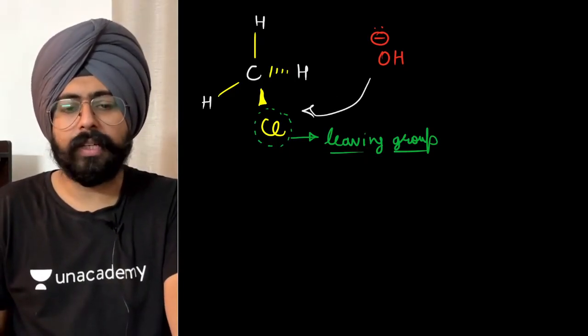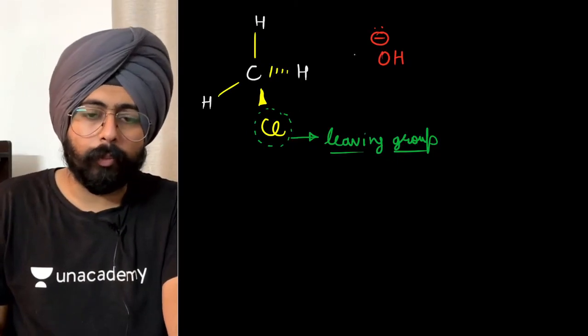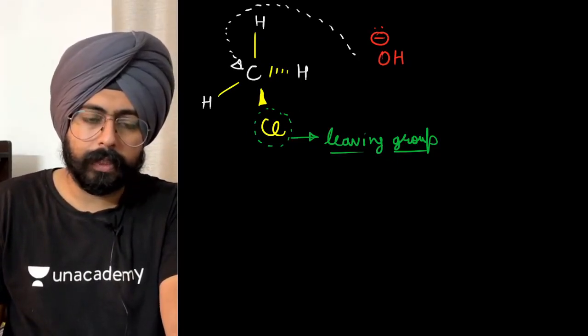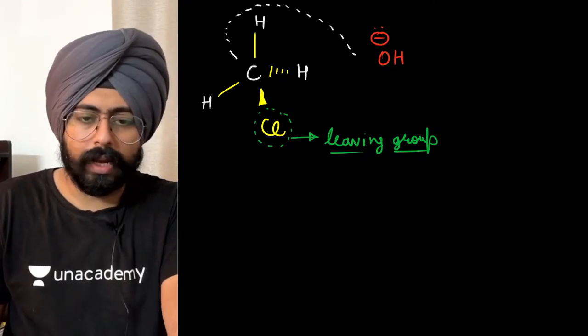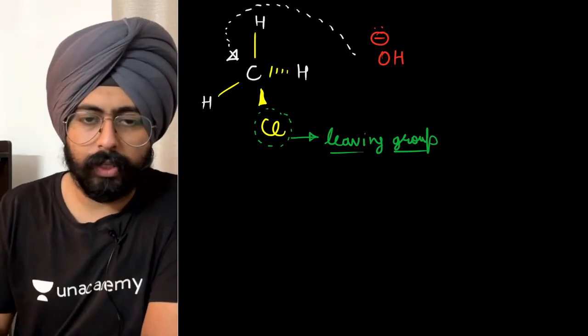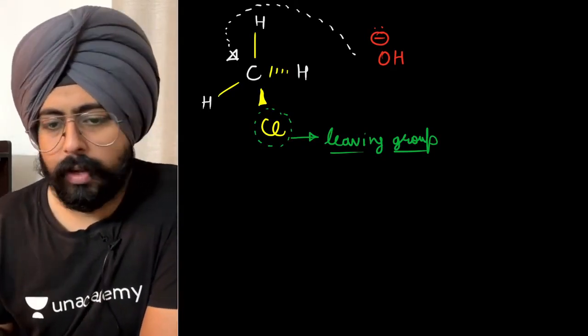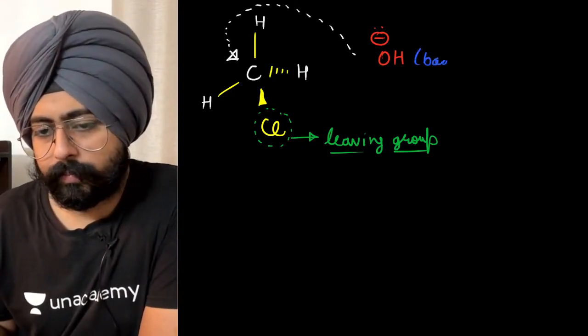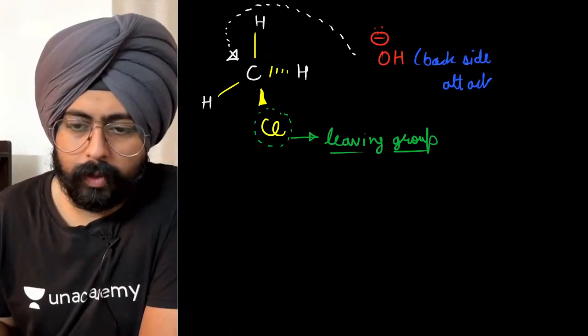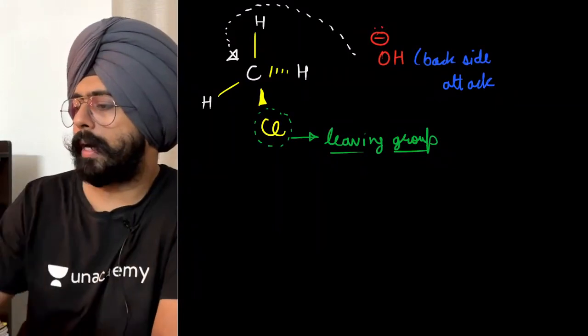Oxygen would definitely prefer to attack from the back side. ठीक है जी, the attack of oxygen would happen from the back side. So यहाँ पे मैं लिख दूंगा, I'll write this fact over here that oxygen prefers a backside attack.